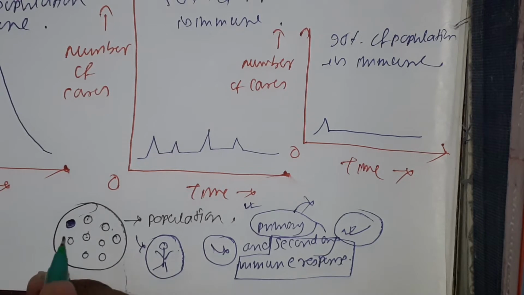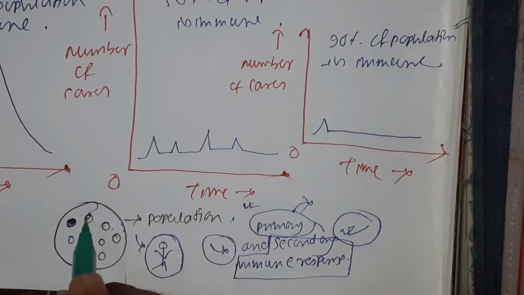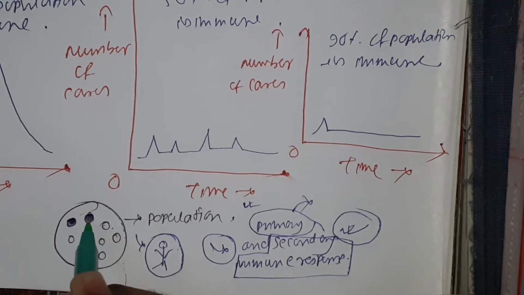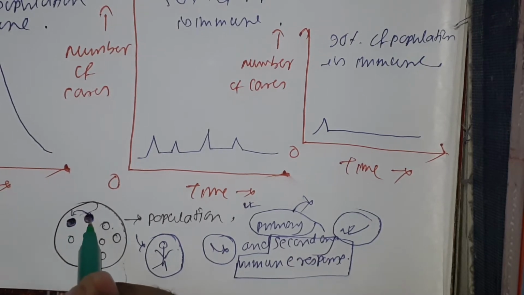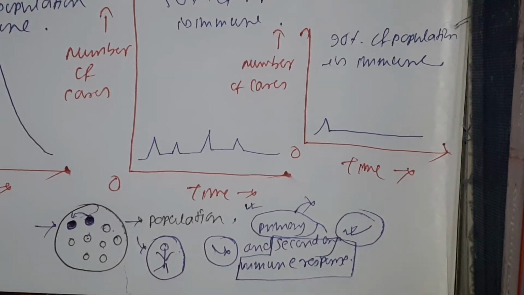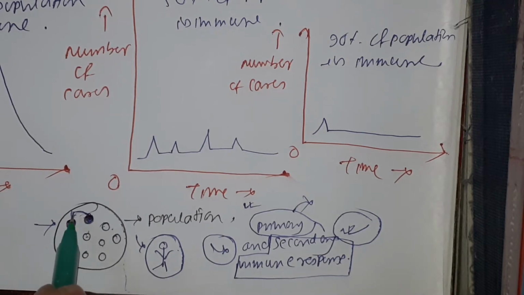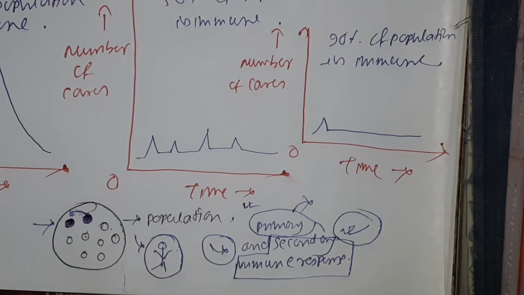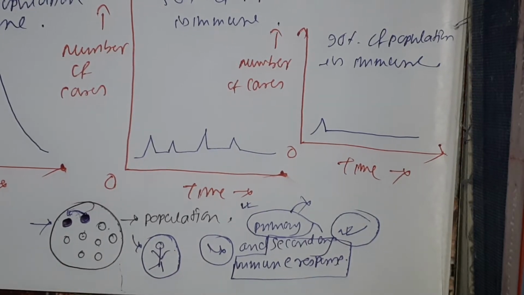So suppose this individual is first immune to a disease. Now if this guy again becomes infected, the chance of transmission from this to this is very low, because herd immunity cannot prevent the transmission. But when the bacteria, or you can say the disease, tries to enter the host, the immune system will simply destroy it without taking any time, as they have already faced the disease earlier, right?